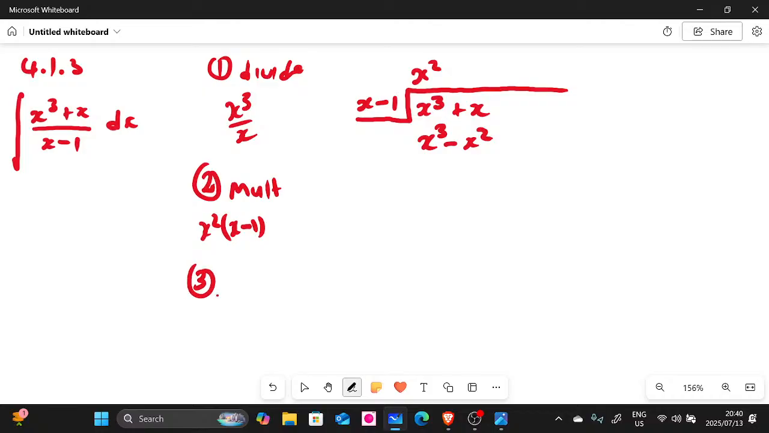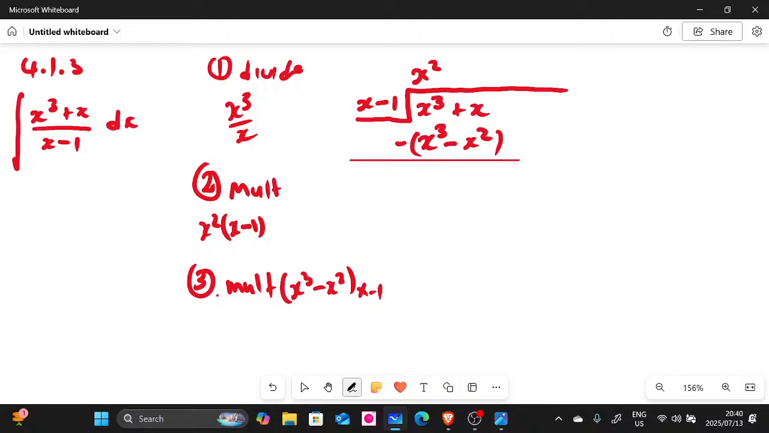Step 3. It's time for us to go to step 3. We multiply our answer for division. All of this that we just got there, we multiply by negative 1. So you can say we multiply x cubed minus x squared by negative 1. There we go. Then we underline there.